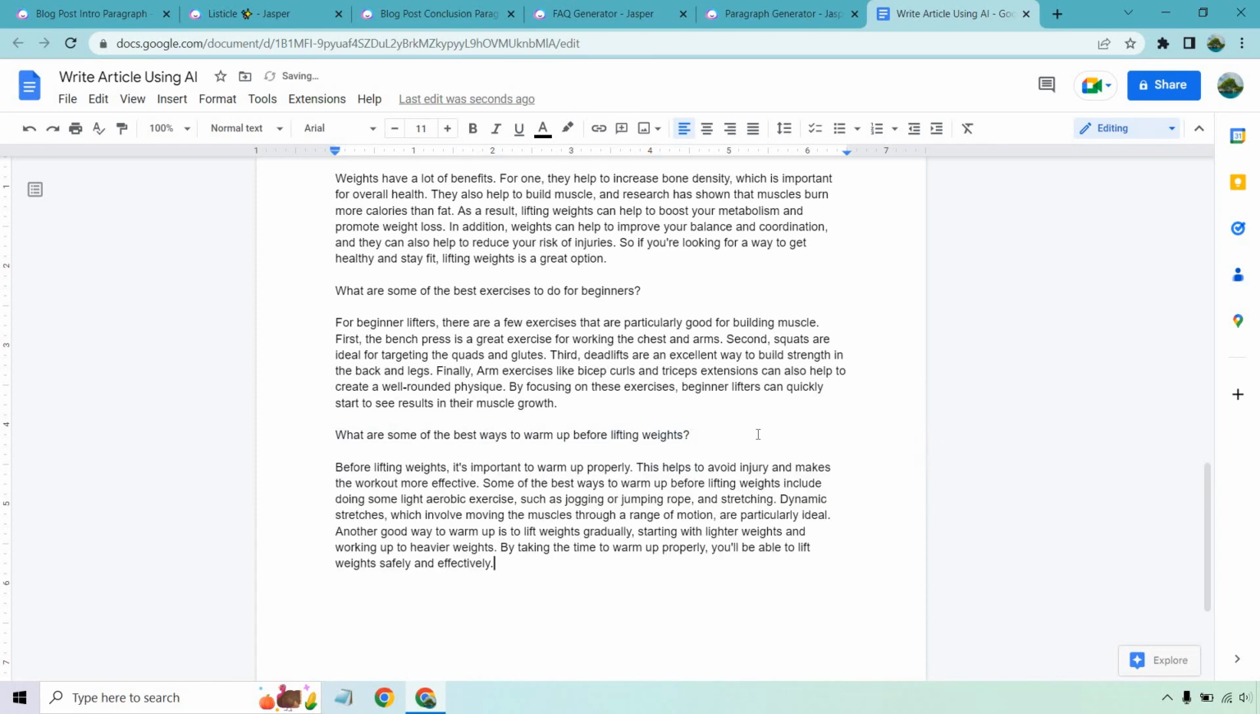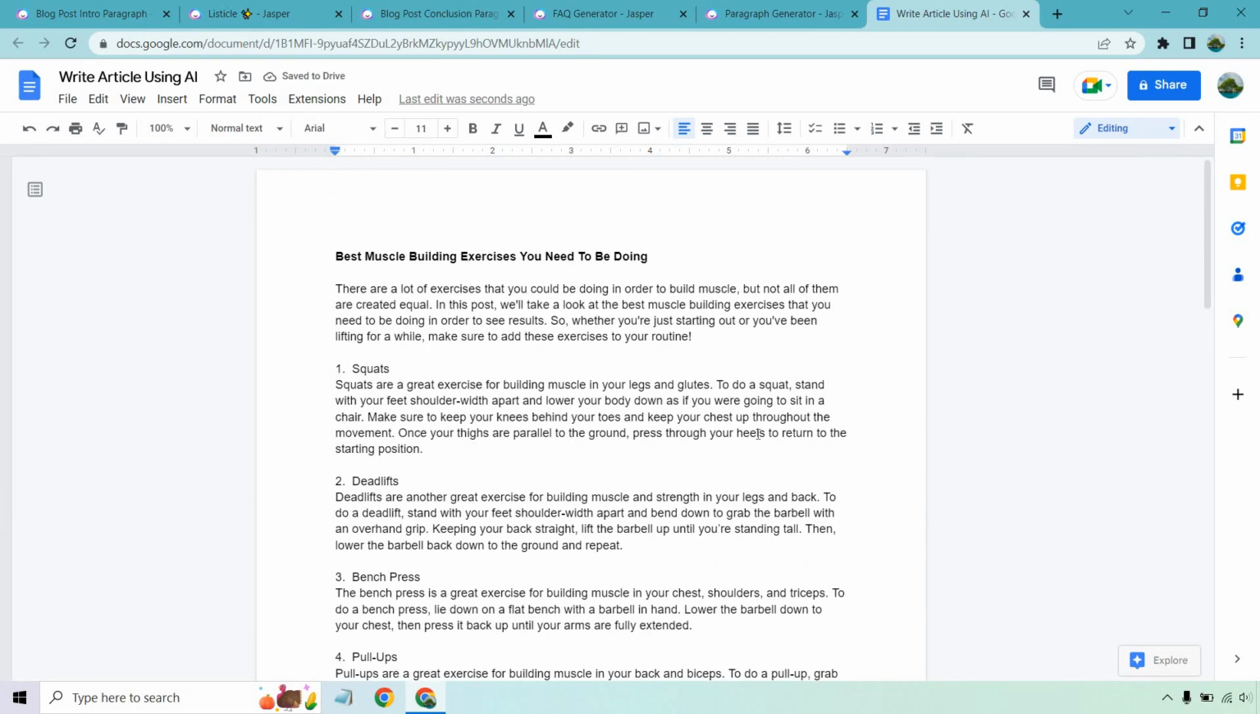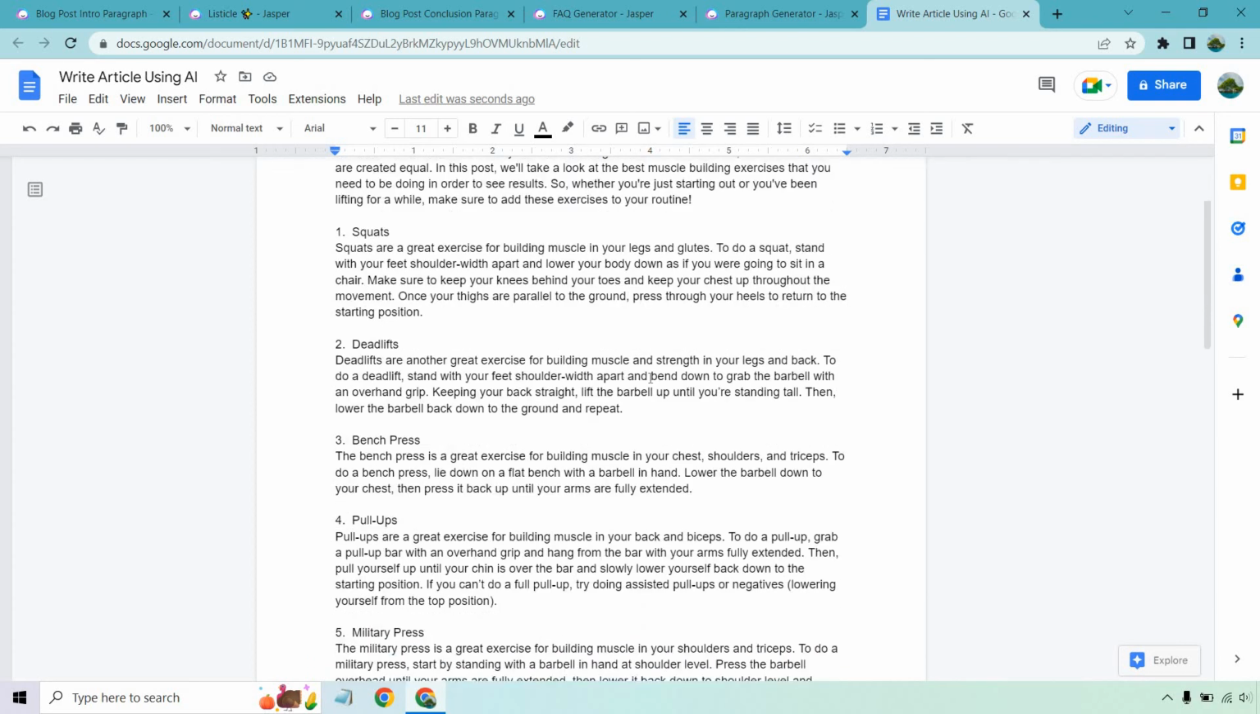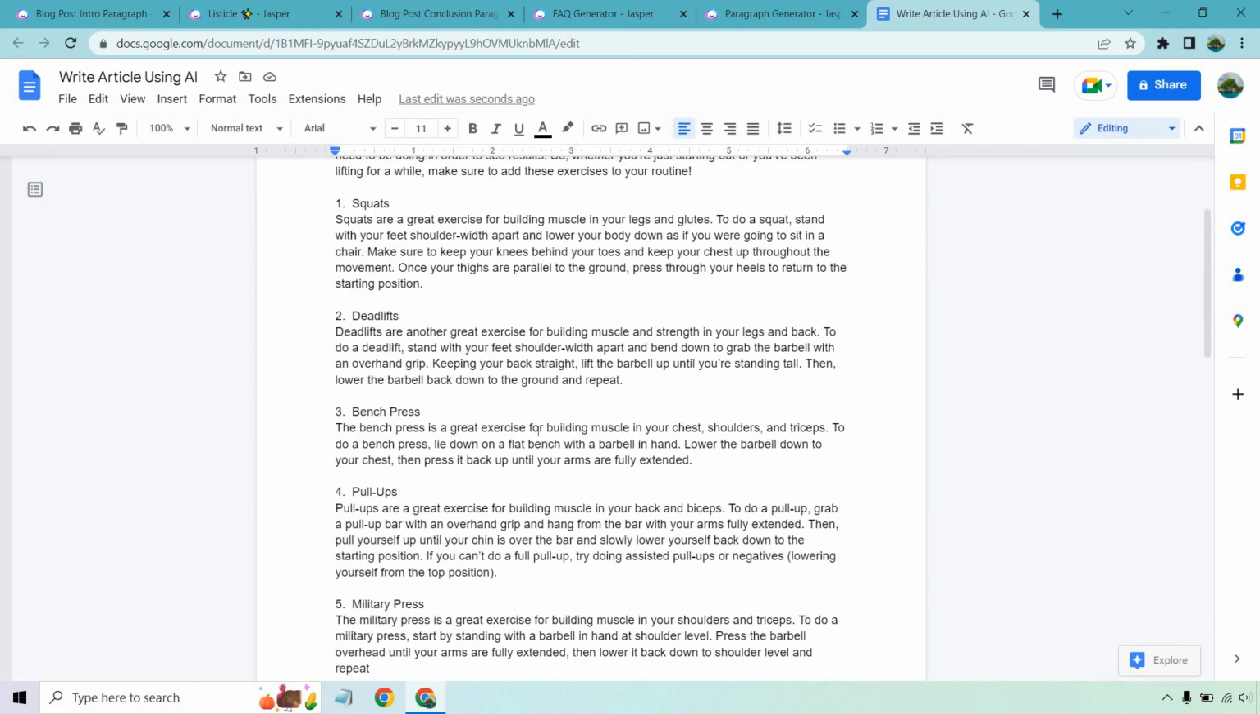So that's just another way of creating articles using templates. As you can see, there's a lot of ways to really stretch it out, make it longer, make it shorter if you want. So if you want to do more with listicles, you can add more. I know I did 6, it added 5. That's fine. What you can also do is put in specific sections into the paragraph generator.